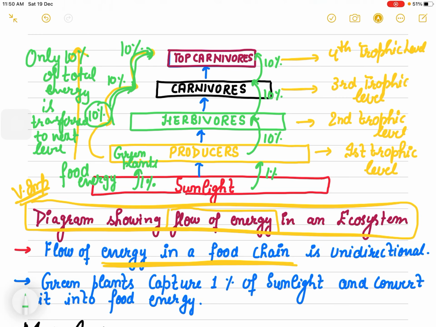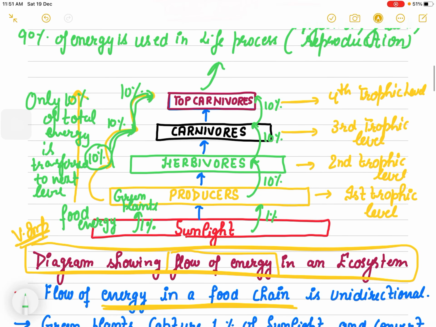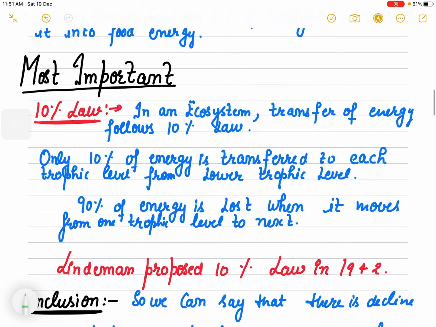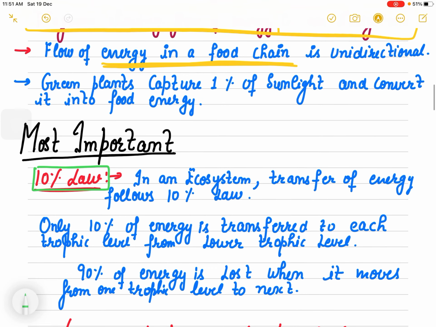Finally there is no energy left for another trophic level. So that calculation is done on the basis of the 10% law. This whole flow of energy at each trophic level is always asked in the exam.